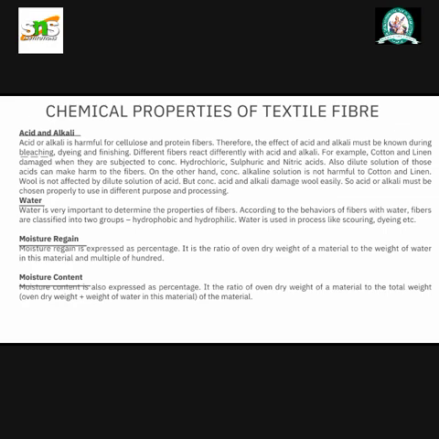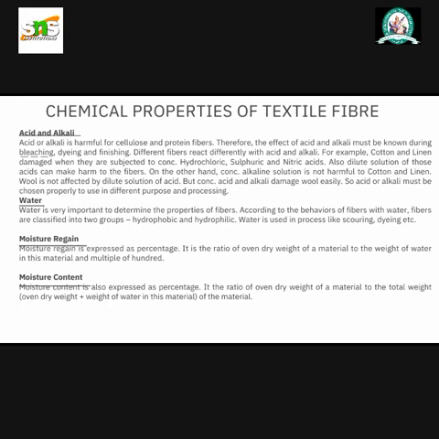Chemical properties of textile fiber. Acid and alkali. Acid or alkali is harmful for cellulose and protein fibers. Therefore, the effect of acid and alkali must be known during bleaching, dyeing, and finishing. Different fibers react differently with acid and alkali.